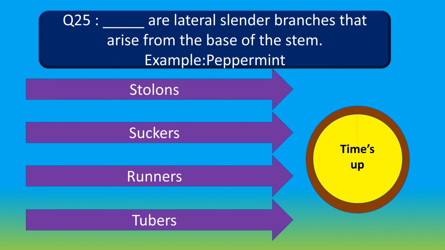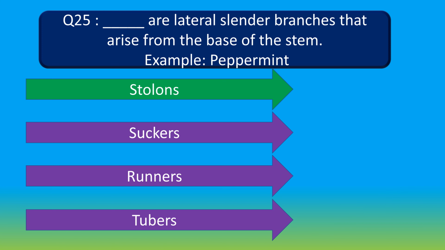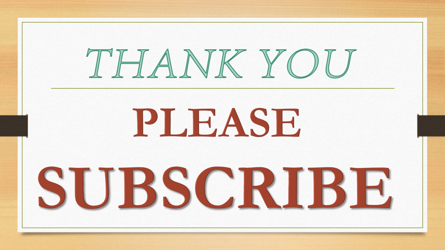Your time is up. And the right answer is stolons. Stolons are lateral slender branches that arise from the base of the stem. Example, peppermint.